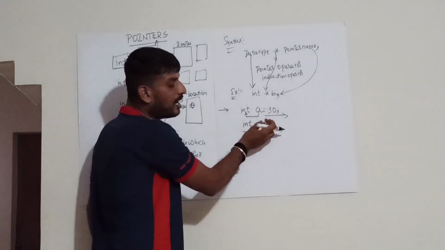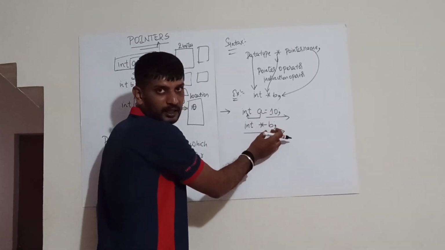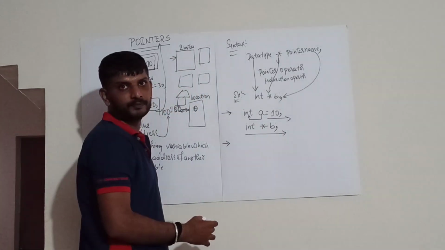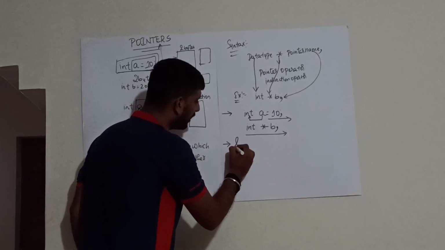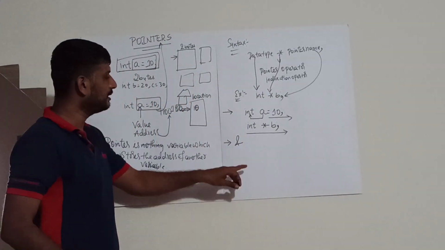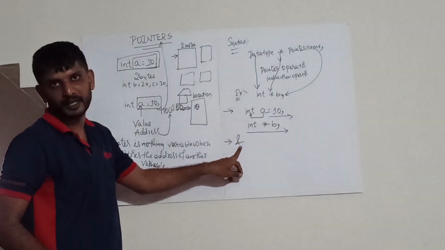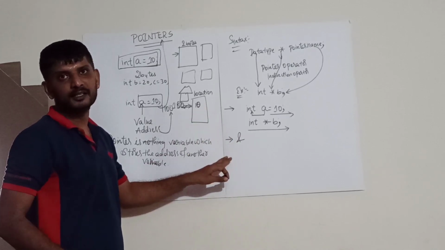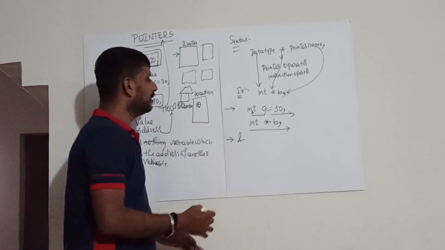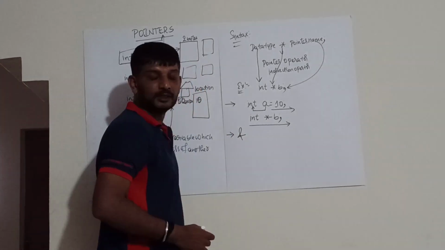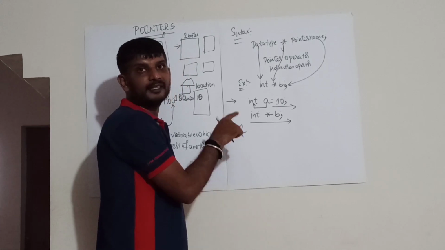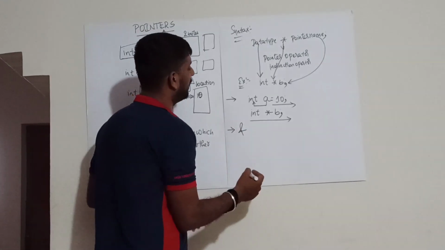For storing the address, you will make use of an operator called the address of operator. This ampersand is also called the address of operator. For storing the address, you will be making use of this particular operator.